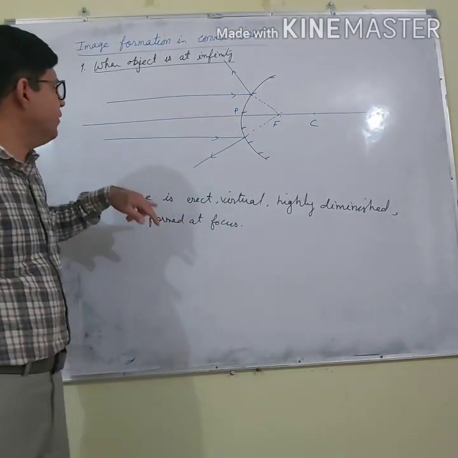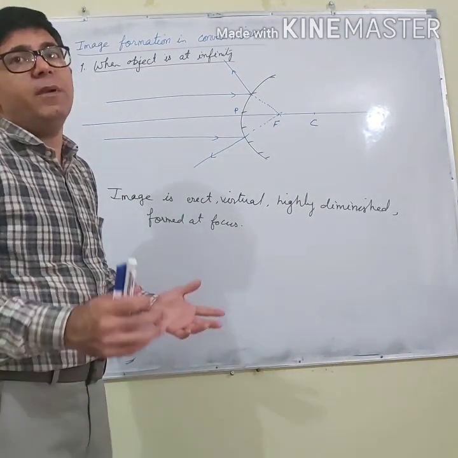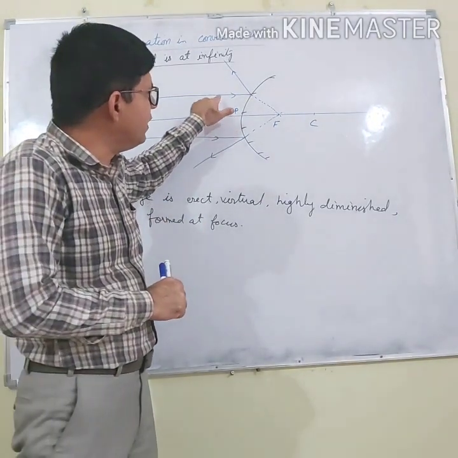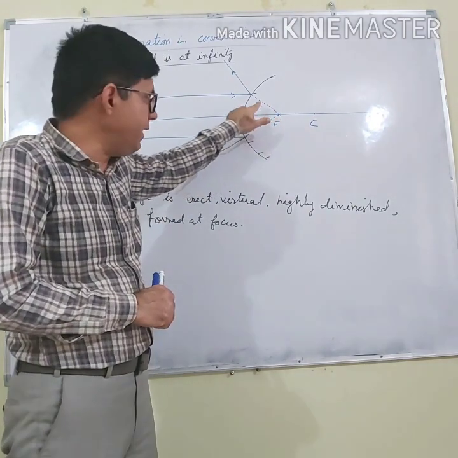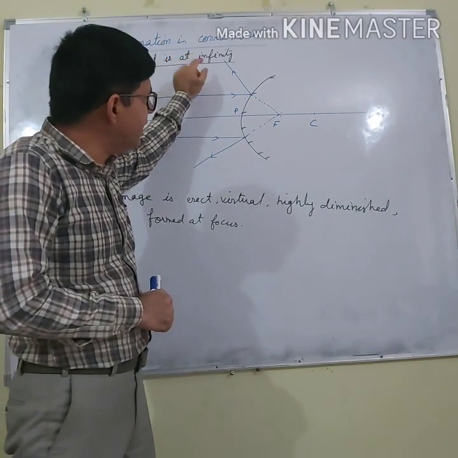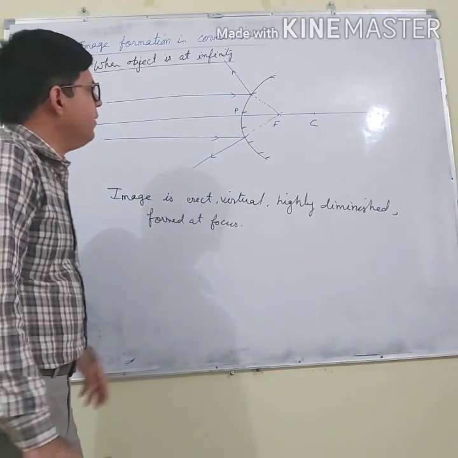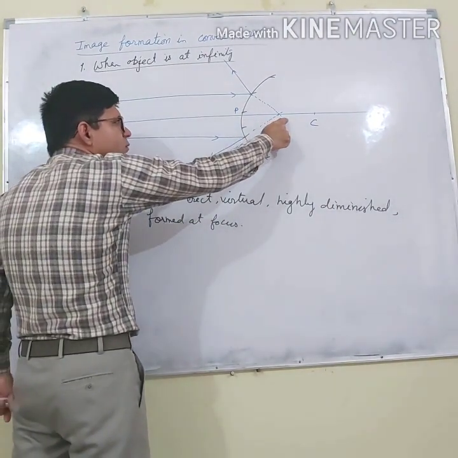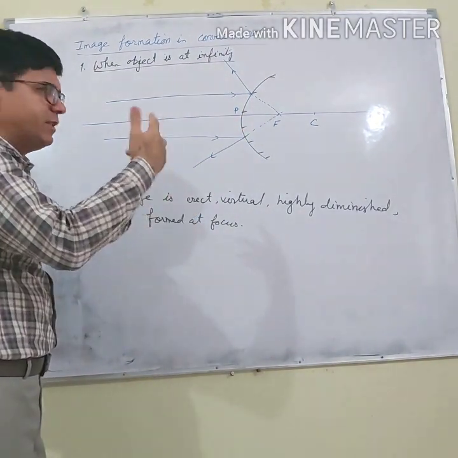So when the object is at infinity, what does it mean? The rays of light are parallel to one another. Now we have done that whenever we have a ray of light which is parallel to the principal axis, it will appear to pass through the focus, but in actual practice, this ray of light will move in a direction such that it appears that the ray is coming from the focus. So whenever we have rays of light parallel to the principal axis, these rays appear to pass through the focus, but in actual practice these rays get diverged.